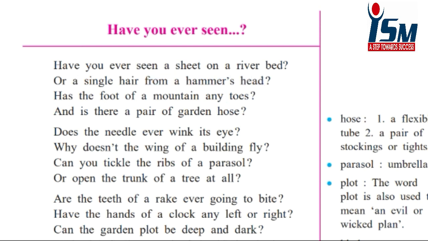Next, the foot of the mountain. The foot of the mountain means the base of the mountain, which has no relation with the human foot and hence doesn't have toes like the human foot does. The poet further refers to a garden hose.